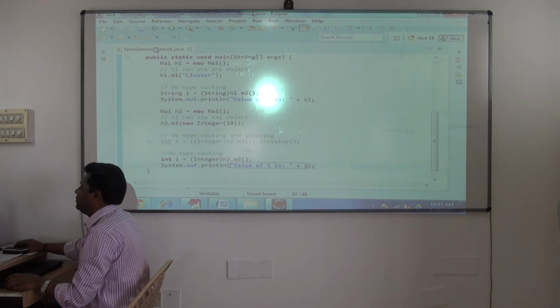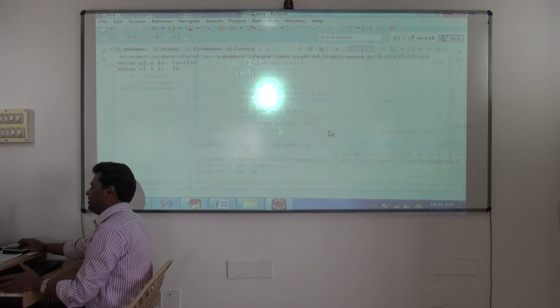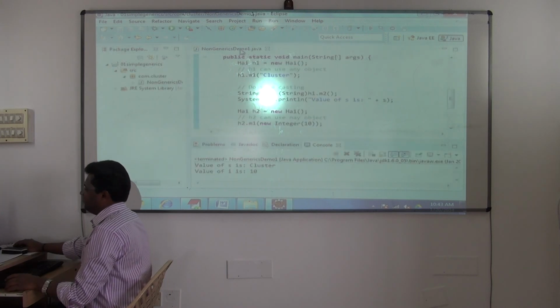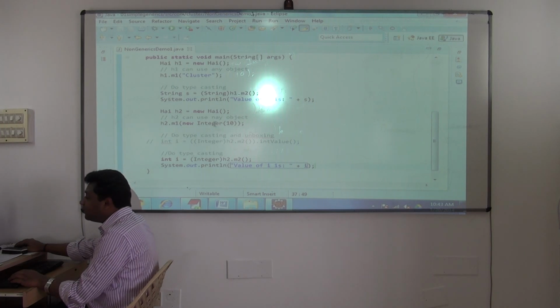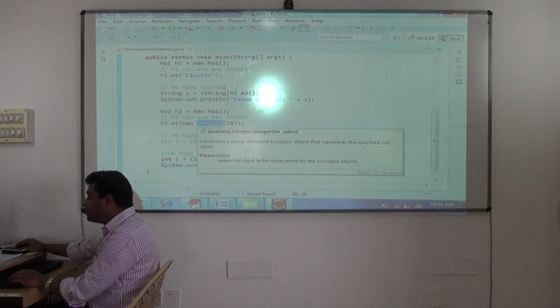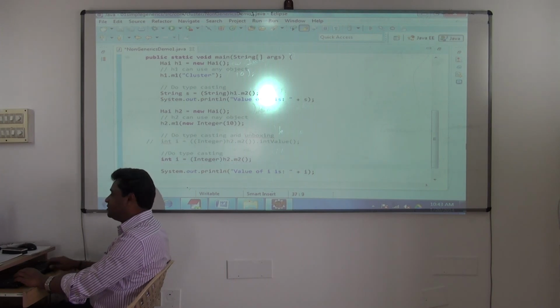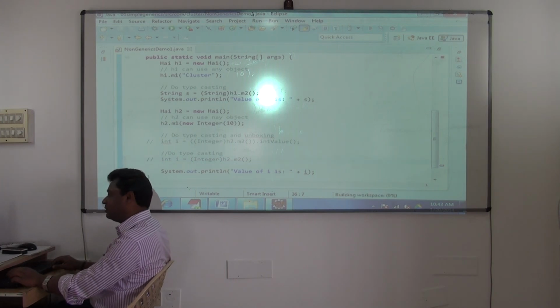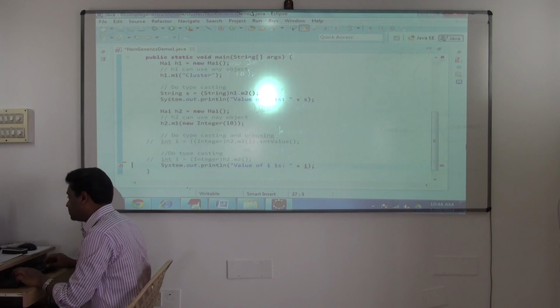But you have to take care of so many things here. Anyway, it works. Now it's not a problem. But the developer has to be too much cautious here. See, in h2 I am putting Integer. So when you are calling the m2 method, you should be very, very cautious. Yes or no? Otherwise, if I am not cautious, you have to take care of everything. Okay.